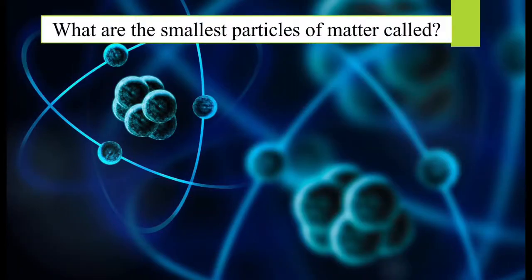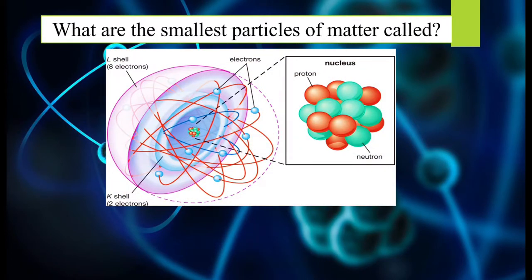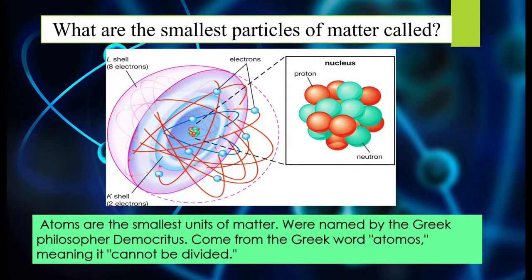Now, which is the smallest particle of matter and what is it called? So the answer is atom. We have learned that the smallest particle of matter is known as an atom, right? So atoms, the smallest unit of matter, were named by the Greek philosopher Democritus. It was a Greek word which comes from atomos, meaning cannot be divided. Okay, so atom is the smallest particle.